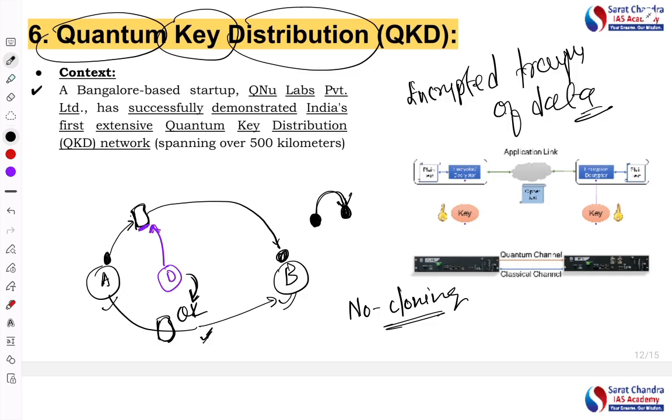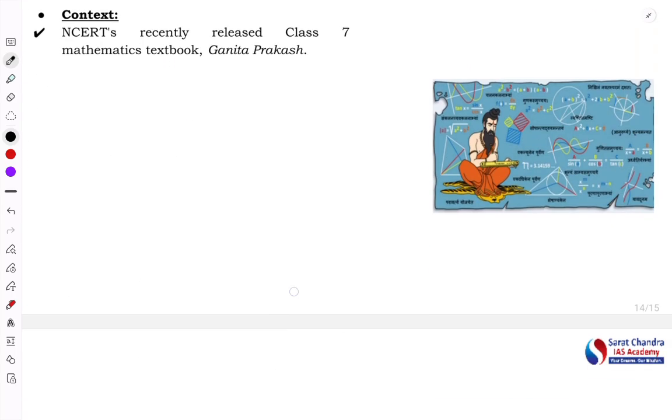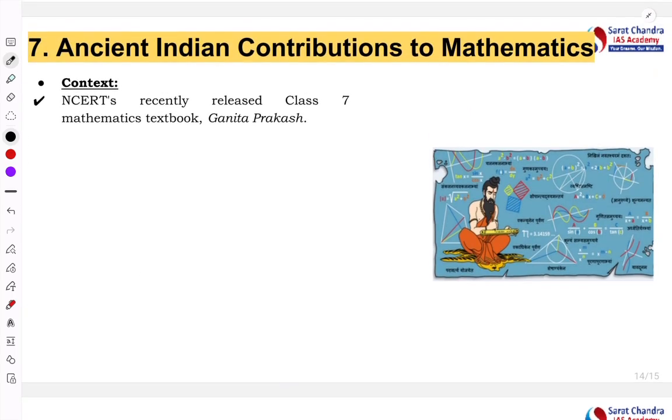Next important article is ancient Indian contribution to mathematics. As you know, ancient India was full of mathematics, philosophy, science, art and culture, especially the Gupta period, known as the golden era of ancient times, and we were one of the most prosperous, most knowledgeable civilizations.